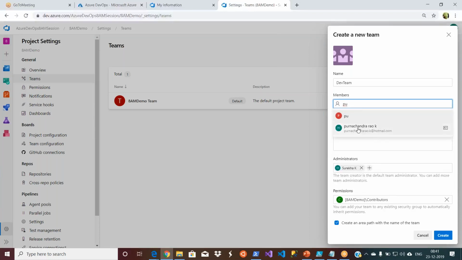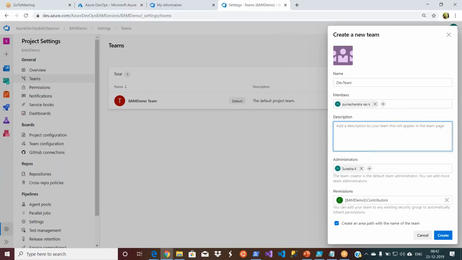Earlier I was not getting anyone. Right now I've been added, so I can get it. You can give some description here, and the administrator is this guy, and then the role is contributors that is already specified there, so it's populated. You see at the bottom of the screen, right? There is a checkbox here, create an area path with the name of the team.